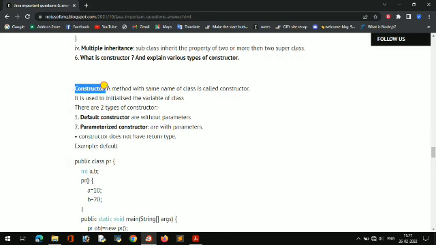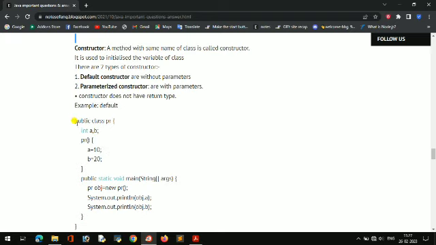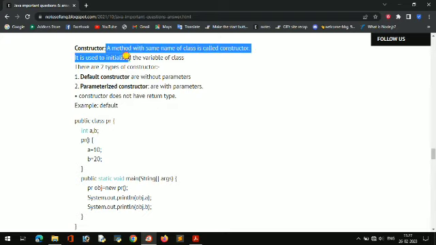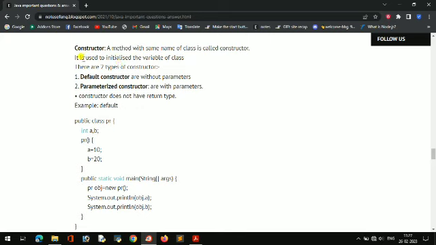So constructor, a method with the same name as the class is called a constructor. Like I have written some function. Let's see an example here. This is a class, and my class name is PR. If I write a function with the same name as the class, then it is called a constructor. So a method with the same name as the class is called a constructor, and it is used to initialize the variables of the class.